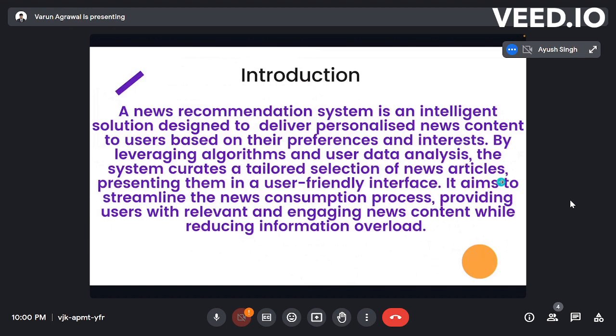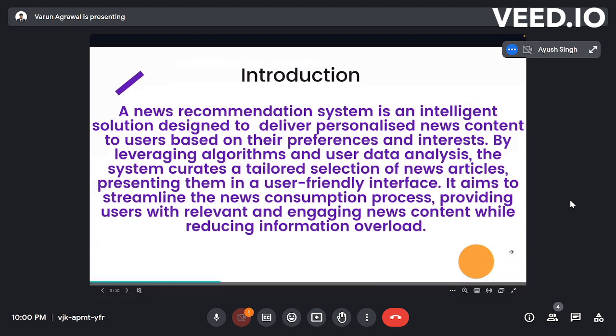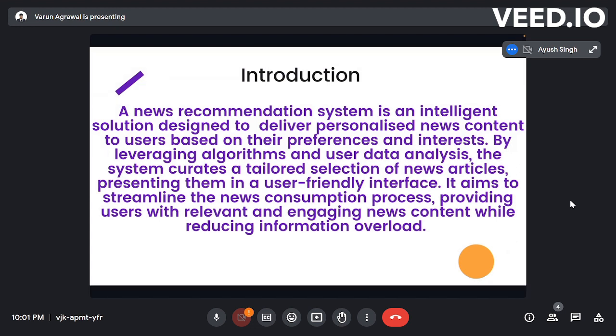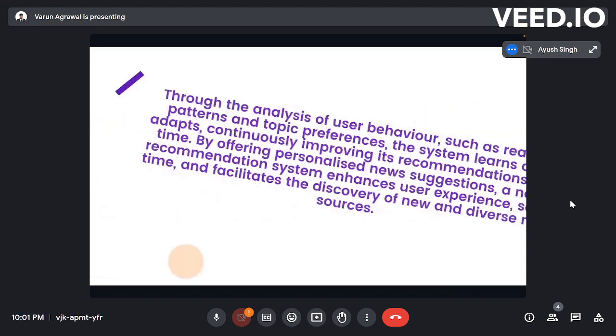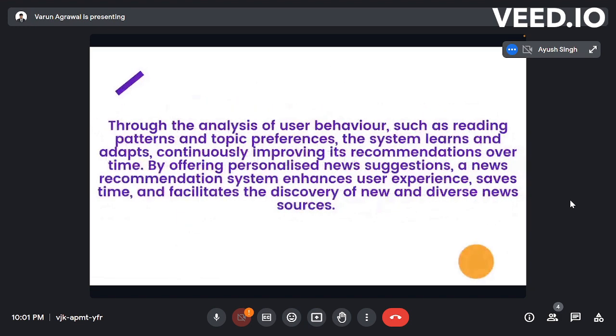Let's look at the introduction of the news recommendation system. It is an intelligent solution designed to deliver personalized news content to users based on their preferences and interests. By leveraging algorithms and user data analysis, the system curates a tailored selection of news articles, presenting them in a user-friendly interface. It aims to streamline the news consumption process, providing users with relevant and engaging news content while reducing information overload. Through the analysis of user behavior, such as reading patterns and topic preferences, the system learns and adapts, continuously improving its recommendations over time.